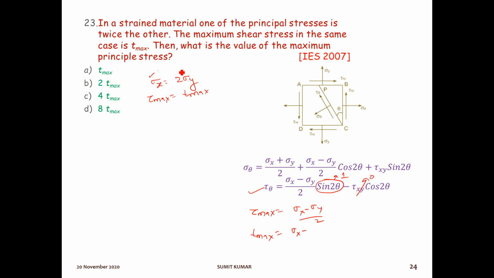Sigma x minus sigma y, and we can write sigma y equal to sigma x by 2. So sigma x minus sigma x by 2, all divided by 2, will be sigma x by 4. So sigma x is 4 T max. This will be the condition. The value of maximum principal stress is 4 times the maximum shear stress, 4 T max. Option number C will be the right answer.